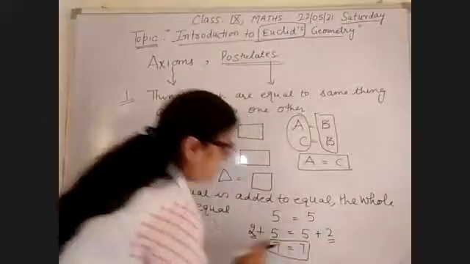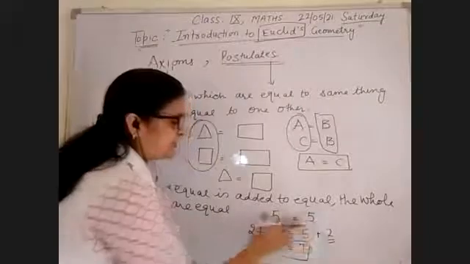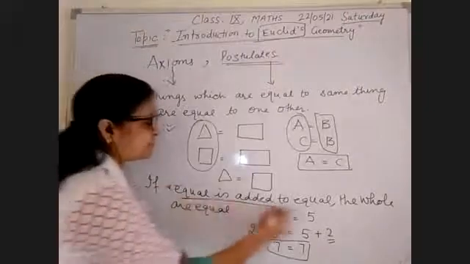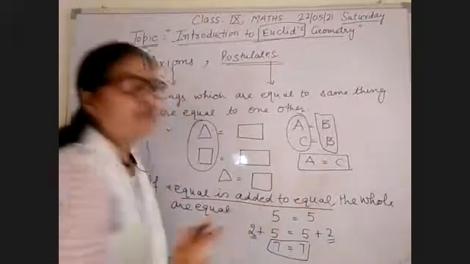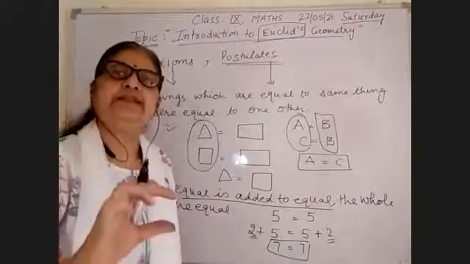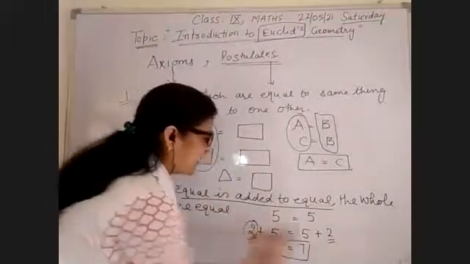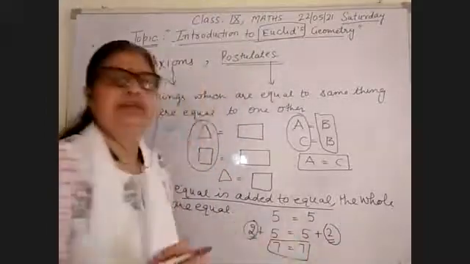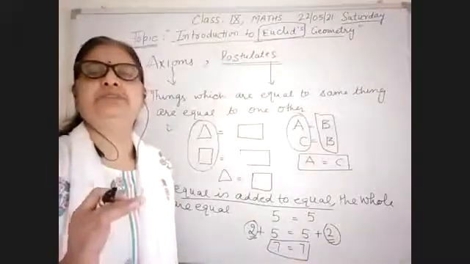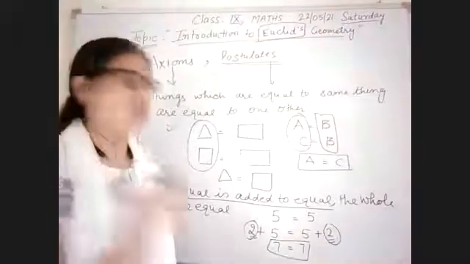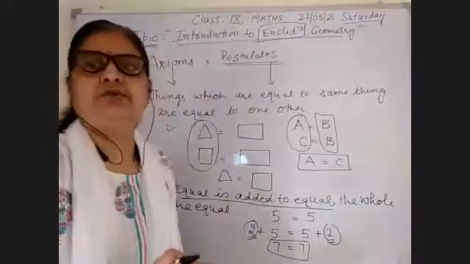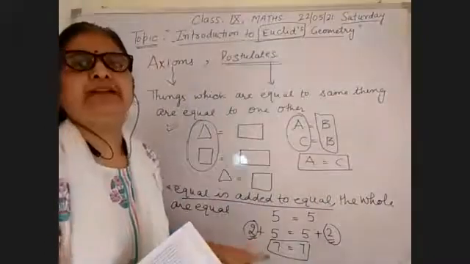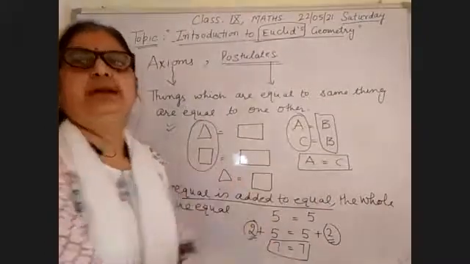When both sides, left hand side equal to right hand side, you can call it if equals are added to equals. So the second axiom is when equals are added to equals, the wholes are also equal. Note down these two axioms first, then I will explain to you the third axiom.